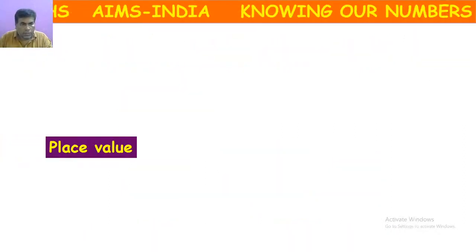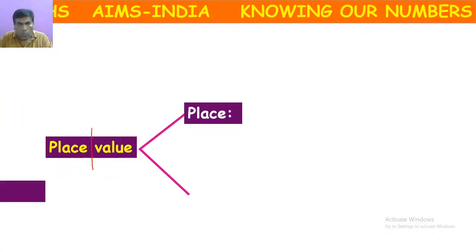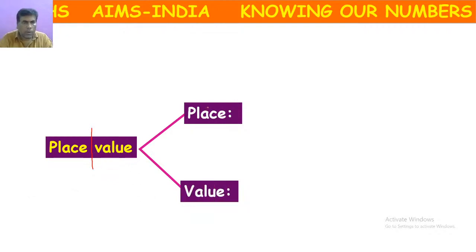So, okay. Let's discuss about place value. It's a combination of two words. One is place, another one is value. So what is the meaning of place here? Because it's a combination of two words, we have to know the meaning of these two words first. What does place mean, or what is the meaning of value?